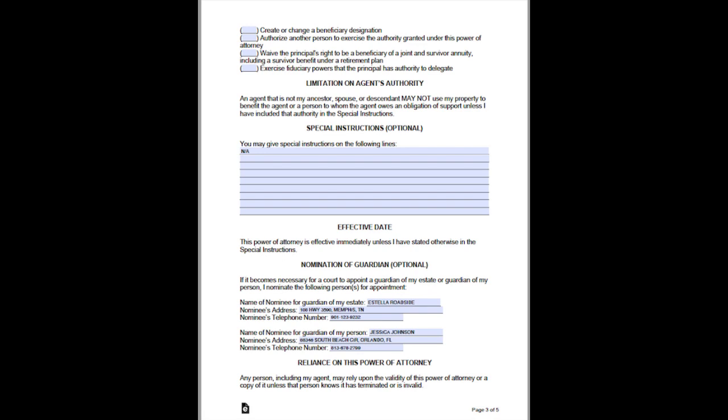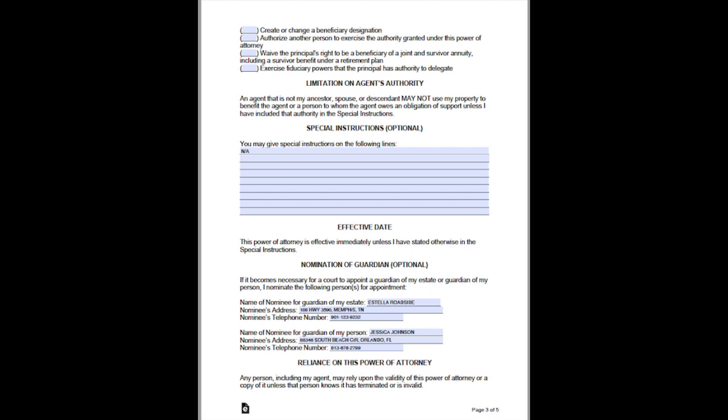An agent that is not my ancestor, spouse, or descendant may not use my property to benefit the agent or a person to whom the agent owes an obligation of support unless I have included that authority in the special instructions. Special instructions, optional. You may give special instructions on the following lines. Effective date: the date the principal wants to start. This power of attorney is effective immediately unless I have stated otherwise in the special instructions.